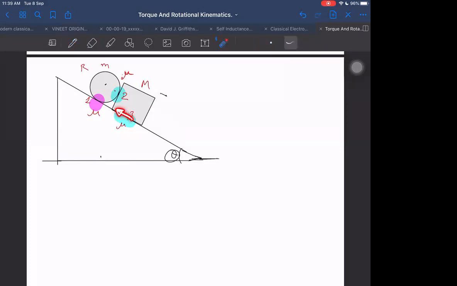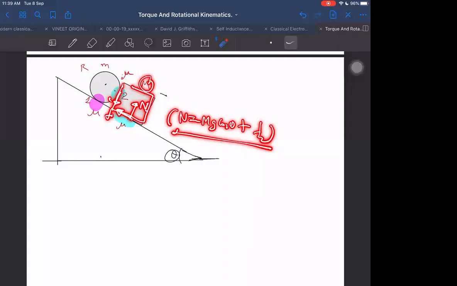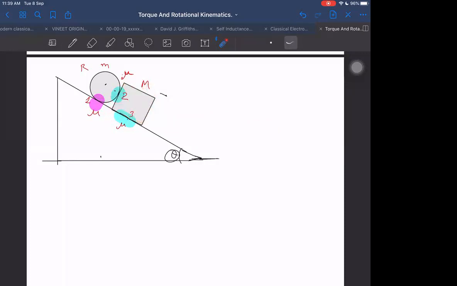But this friction will also not be easy to take. If you think it is just mu into capital Mg cos theta, then you have already committed a mistake. It is N1 plus N2. There will be friction here and here, and friction will be acting on this. So N will not be equal to just Mg cos theta, but it will become Mg cos theta plus that friction F1, which is acting at 2. The friction acting at 2 will also play a role here. Therefore, we should take care of that thing also here, right?